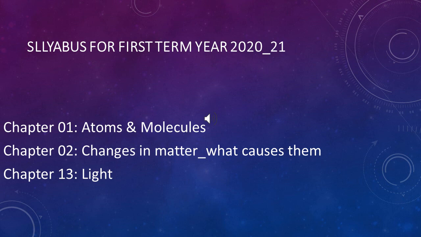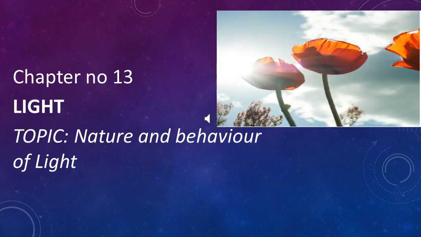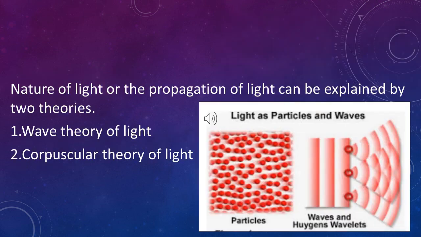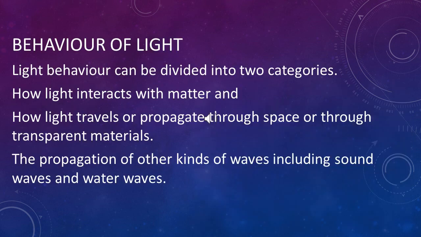We had already discussed the syllabus for first term, year 2020-2021. We are at chapter number 13, that is light, and today's topic is nature and behavior of light. The nature of light, or the propagation of light, can be explained by two theories: number one, wave theory of light, and number two, corpuscle theory of light.